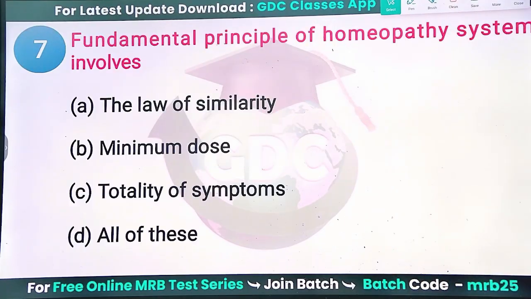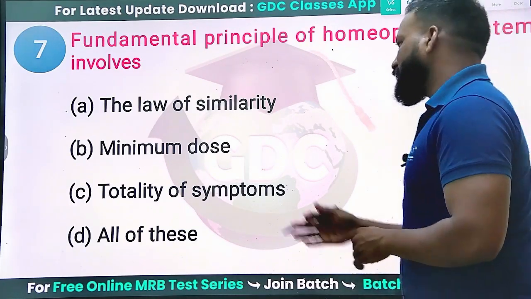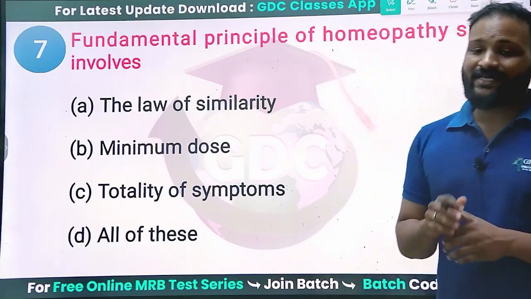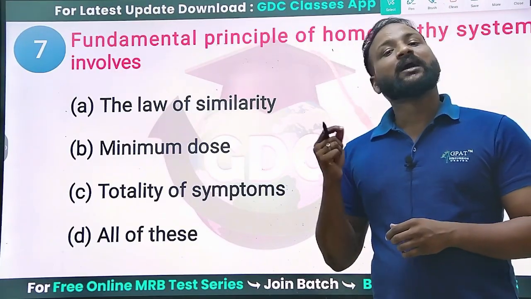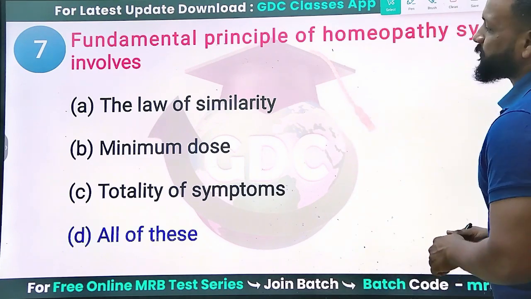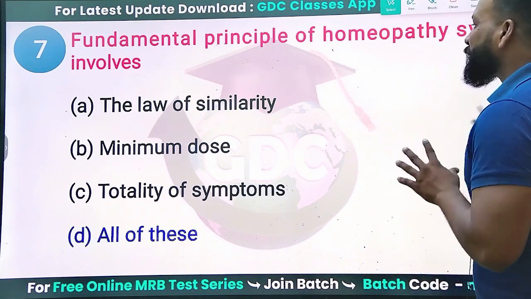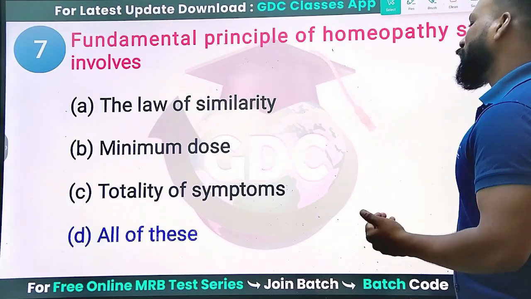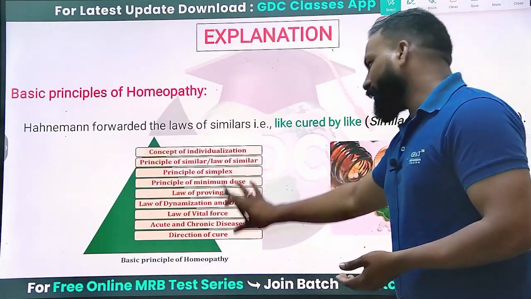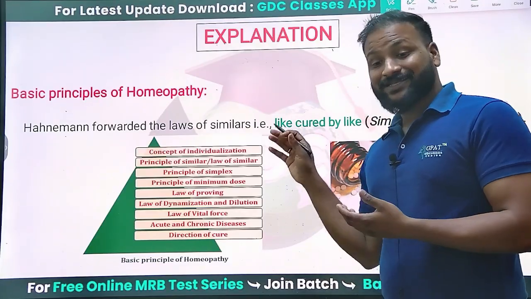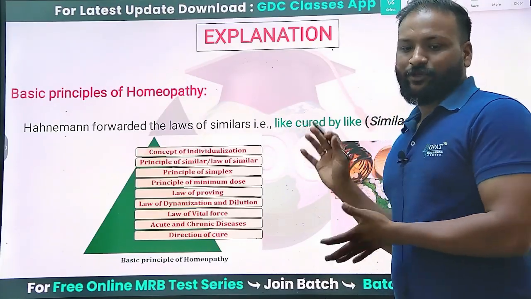Next, the fundamental principle of homeopathy involves the law of similarity, minimum dose, totality of symptoms, and all of this. I already said so in the first slide. It includes all of these principles, because there are 7 to 8 principles. Law of similarities belongs to that, along with minimum dose and totality of symptoms. All these are principles of homeopathy, but the fundamental principle is like cures like.